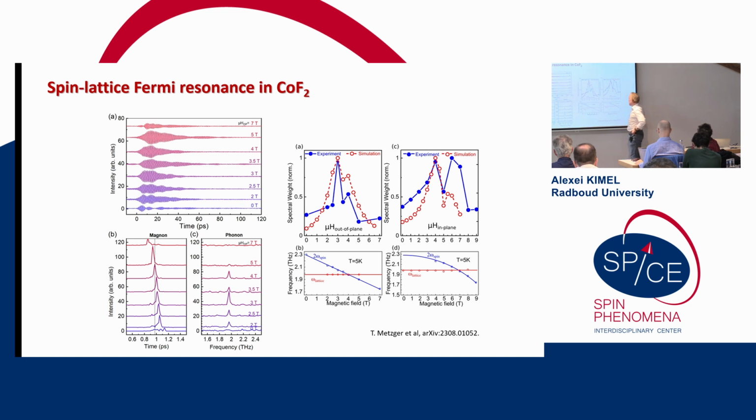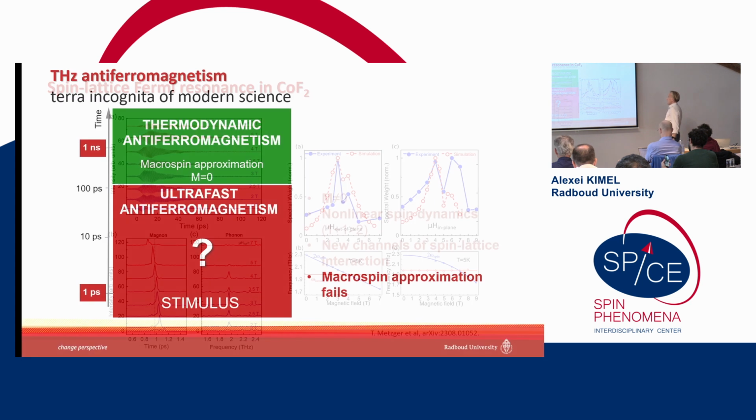So we perform simulations, we have some ideas about it, but for sure this experiment clearly shows that we can control efficiency of spin-lattice interaction. As a matter of fact, if you realize this condition, this is Fermi spin-lattice resonance. So this is something that we try to claim, and well, experiment shows it is true.